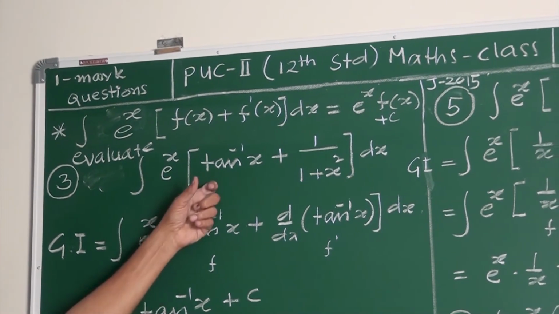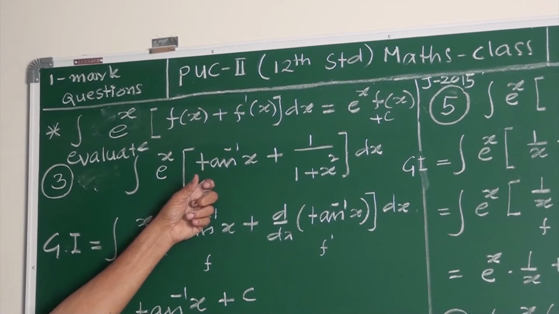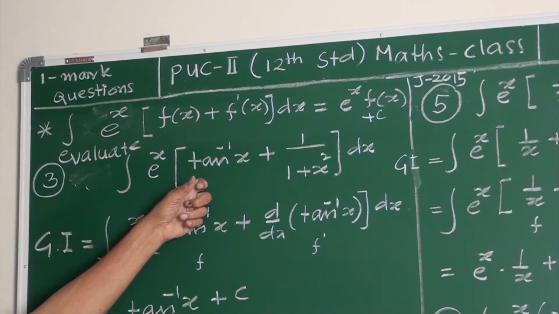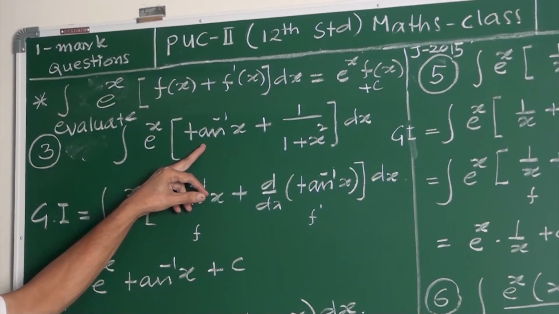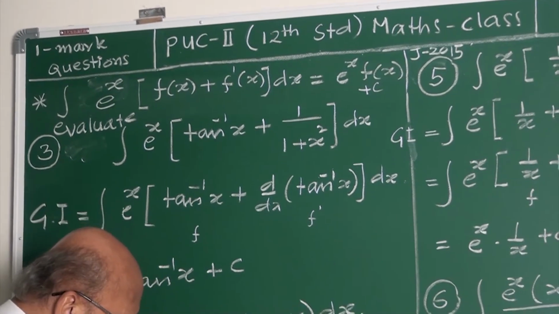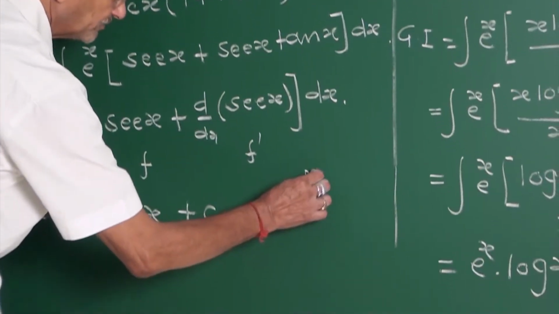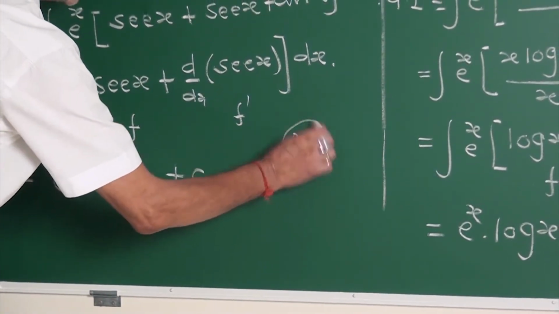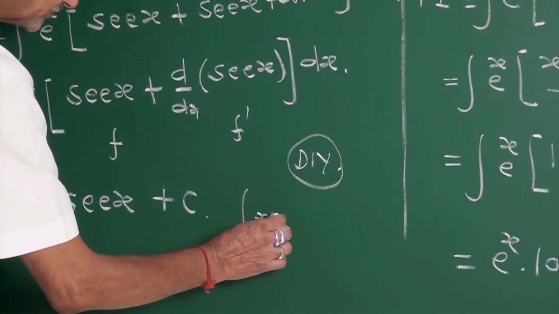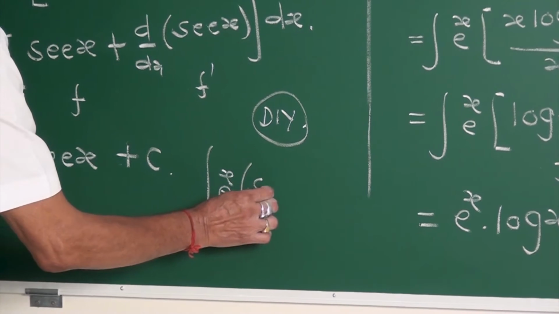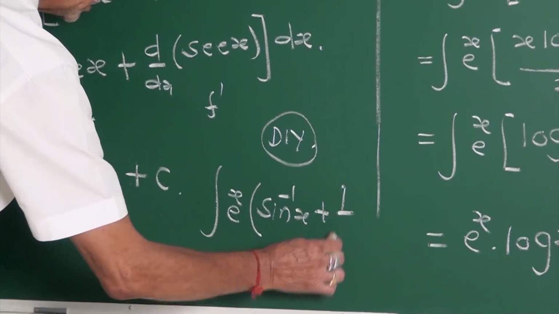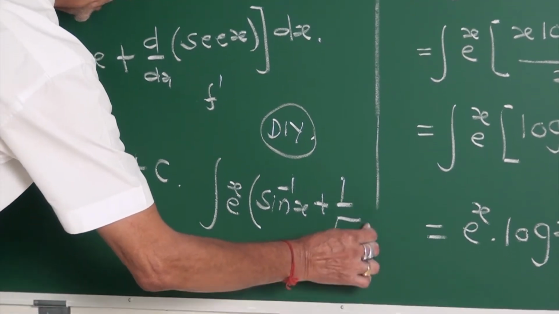Very simple examples like this: tan inverse x plus 1 upon 1 plus x square; sin x plus cos x; sin x minus cos x. The examiner may give sin inverse x plus 1 by root 1 minus x square. If he wants, as DIY, just a practice, it is integral e to the power x into sin inverse x plus 1 by root 1 minus x square.